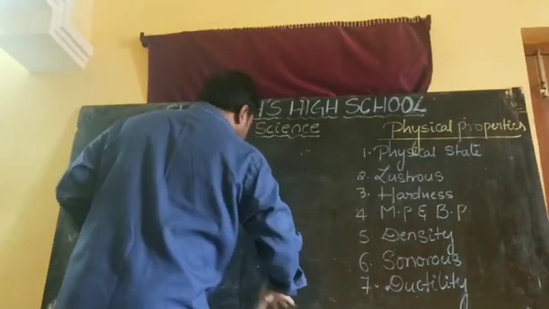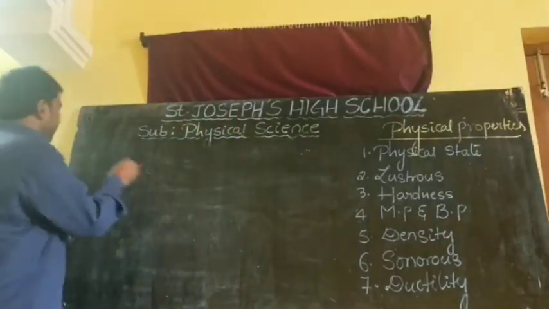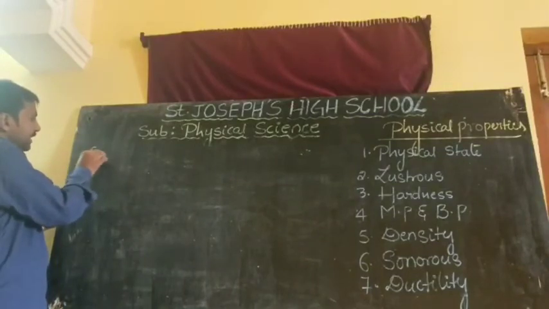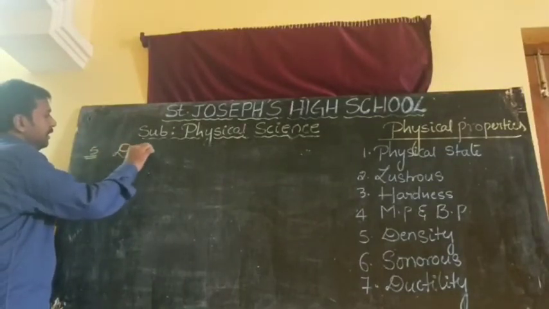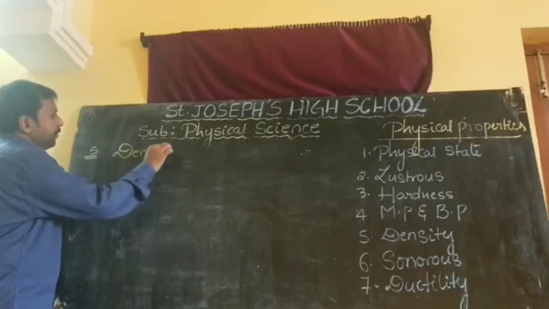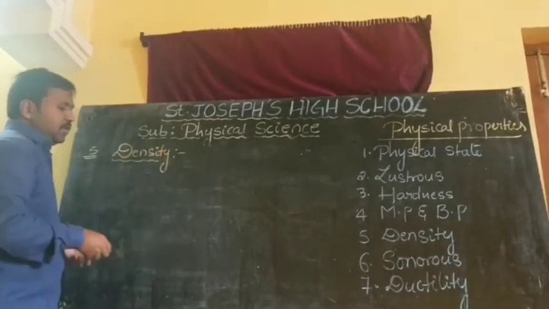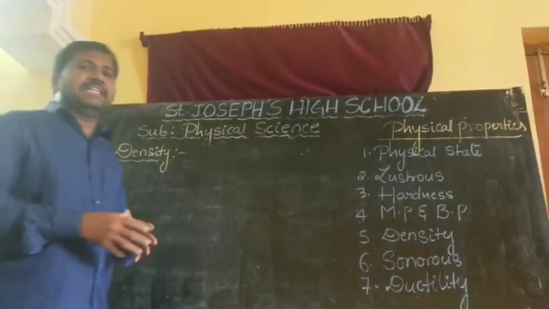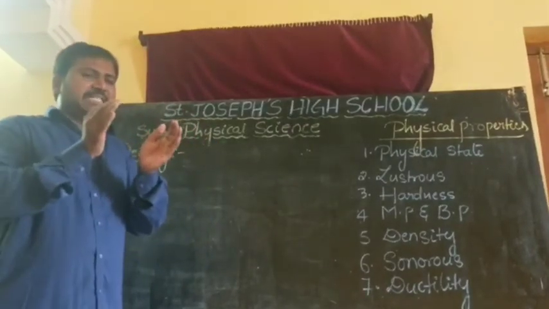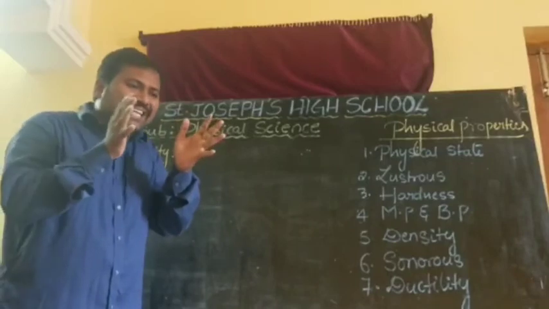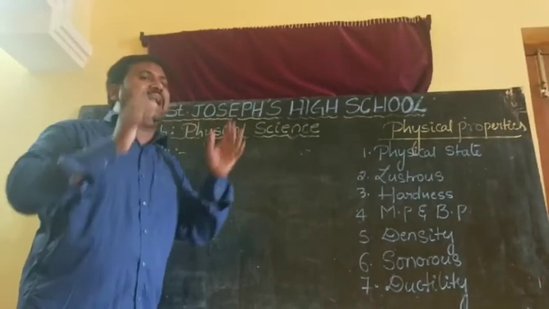So what is the next physical property? Density. Fifth one we are discussing. What is meant by density? If any substance in which the particles are closely packed.